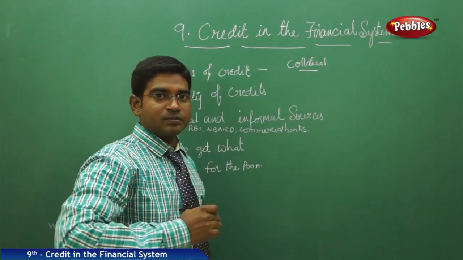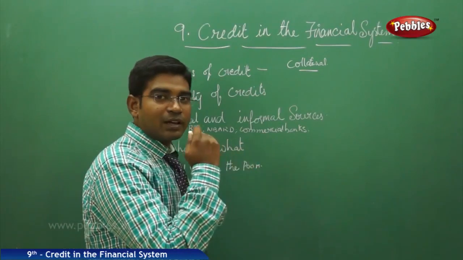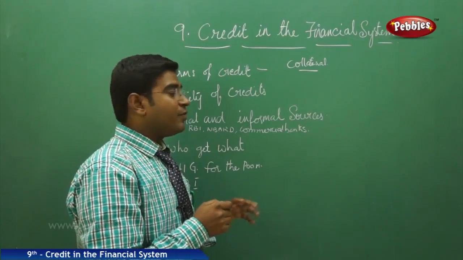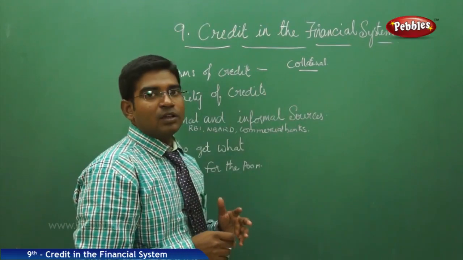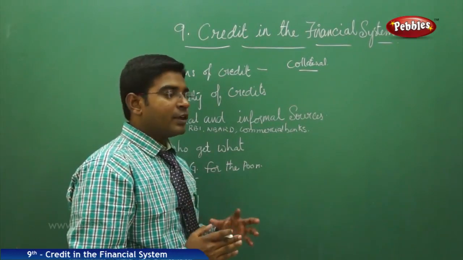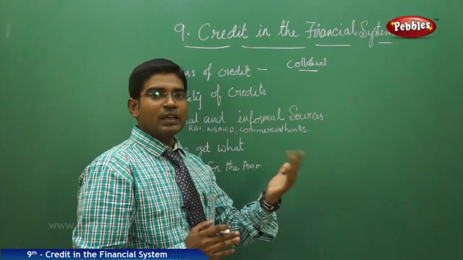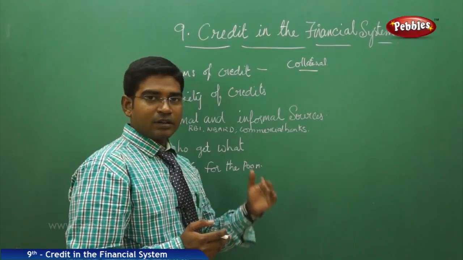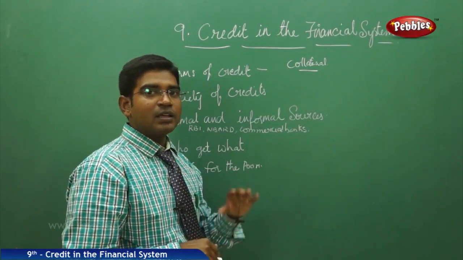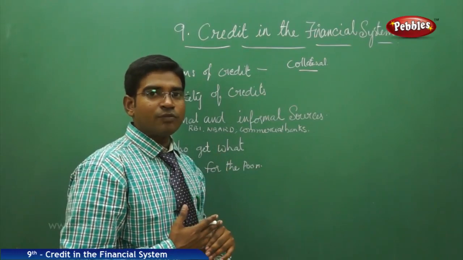Collateral documents related to you are maintained by the bank. We have an example here where a teacher takes a loan of rupees 5 lakhs to purchase a house, and the bank keeps the documents of the house as collateral and gives her the loan amount.